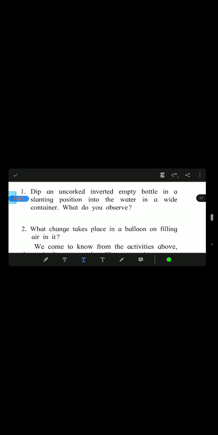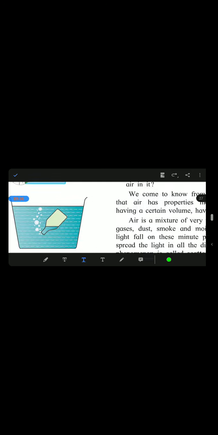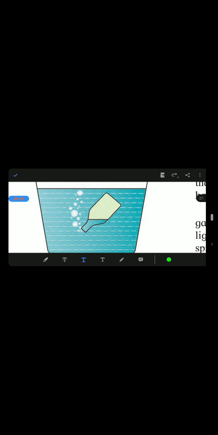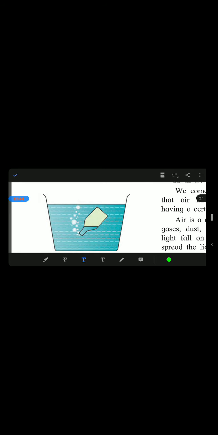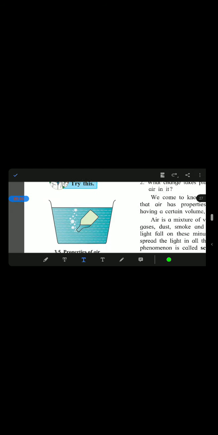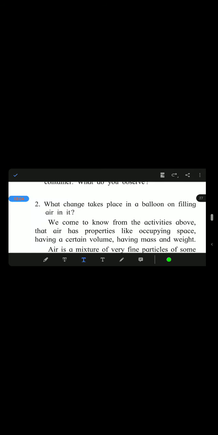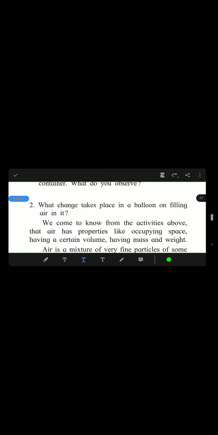So what are those bubbles? Those bubbles are equal to the amount of water which has entered into the bottle. As much air as you remove from it, that much water you allow to enter the bottle. In this manner, we can infer something. One more activity we will take, and then we will enlist the properties.